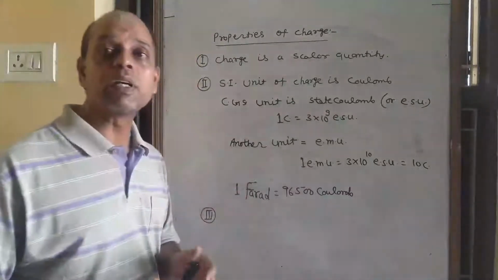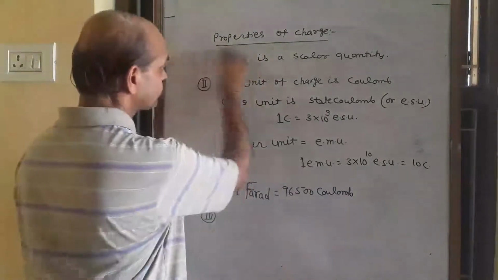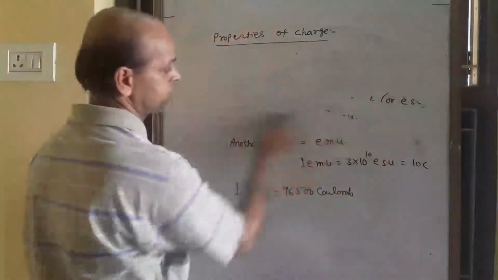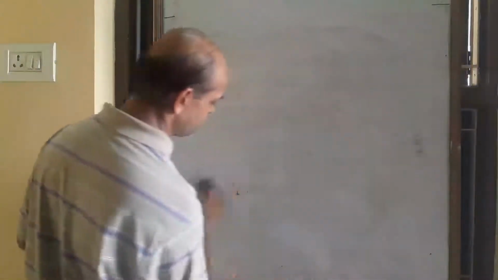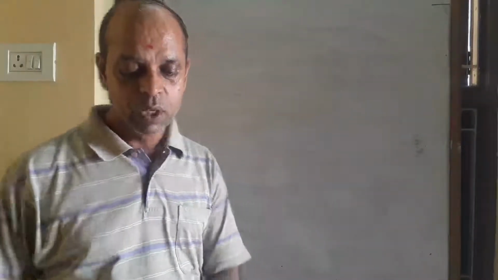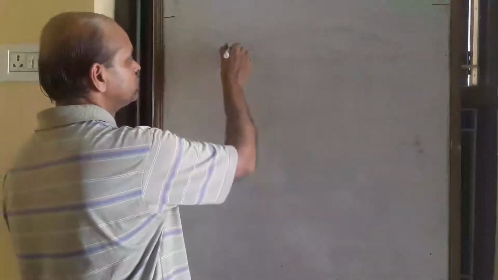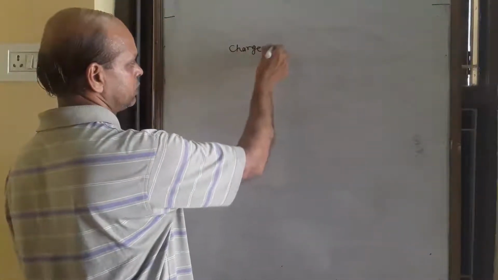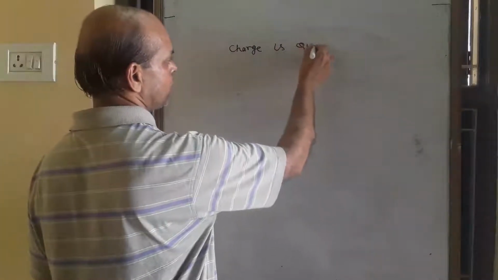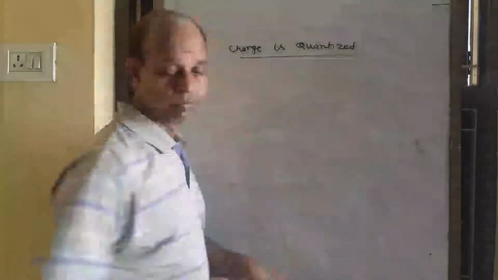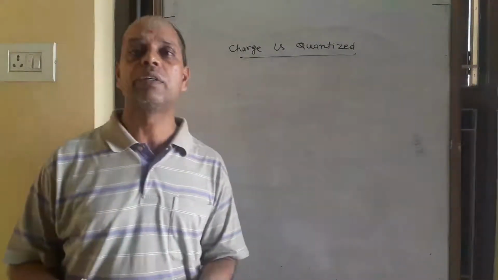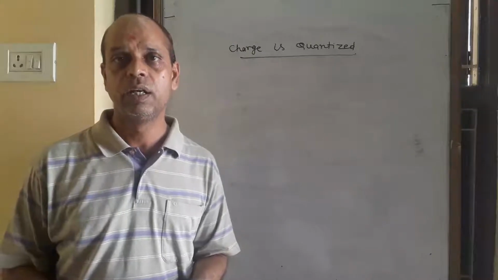So next property is this. Next property, charge is quantized. That is a topic also. Charge is quantized. Quantization of charge, or charge is quantized. What does quantization mean?